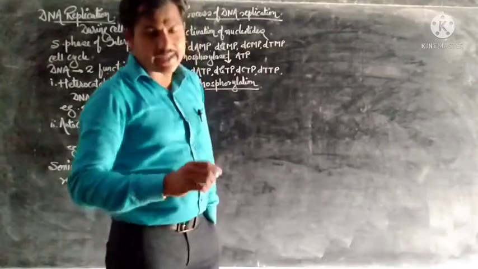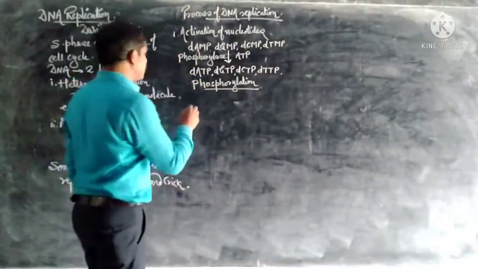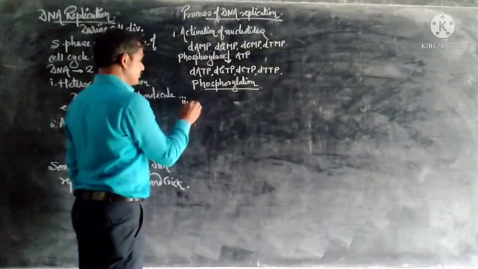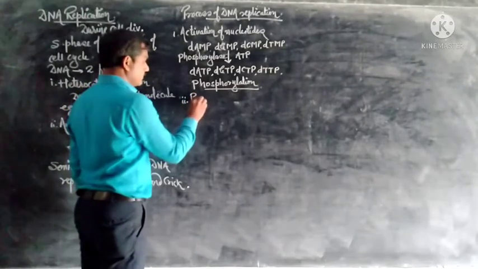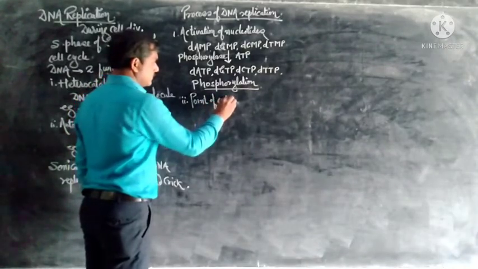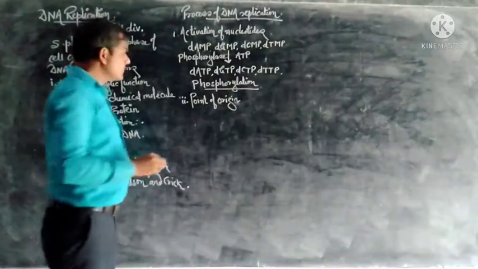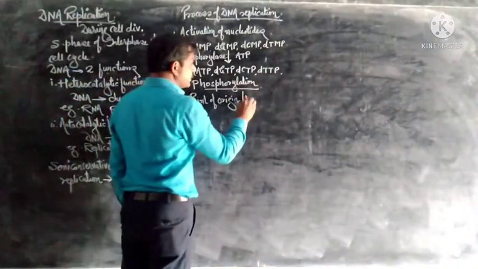Here nucleotides get activated. The next one is the point of origin, also called the initiation point.